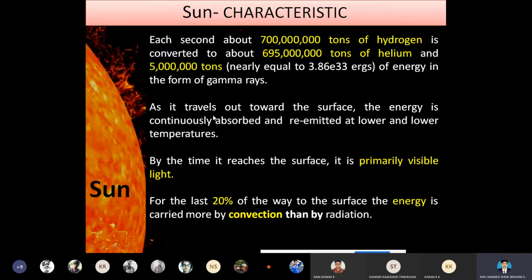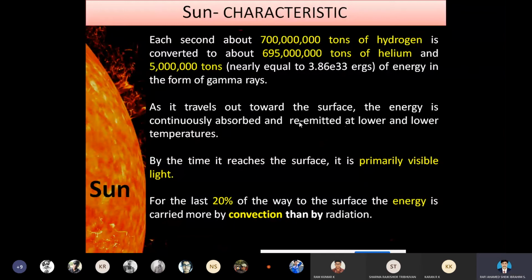As it travels out towards the surface, the energy is continuously absorbed and re-emitted at lower and lower temperatures. At the center of the sun's core, the temperature is very, very high.